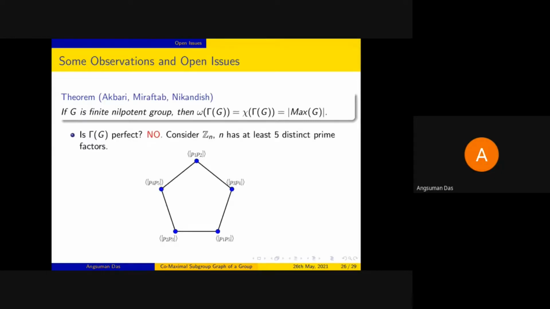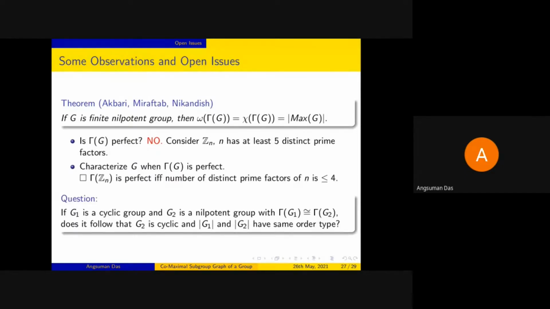Well, the answer for this is no, because if we take Zn, where n has at least, say, 5 distinct prime factors, p1, p2 up to p5, then we will always get an induced 5 cycle like this in the graph. So such graphs cannot be perfect graphs. In fact, it can be proved that in case of Zn, it is perfect if and only if the number of distinct prime factors of n is less than or equal to 4. But this is for Zn, not in general. So in general, the question is still open, that is, under what conditions gamma G is a perfect graph.